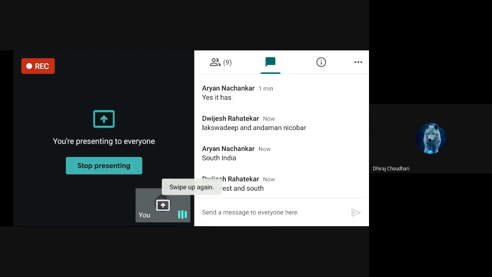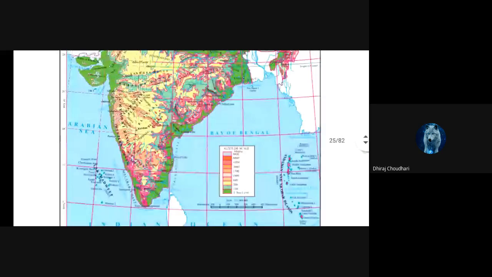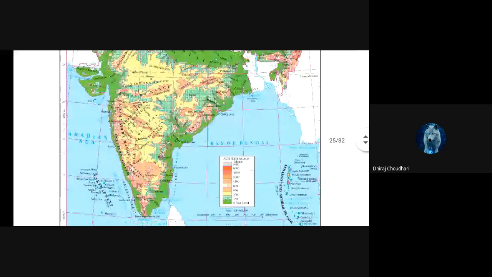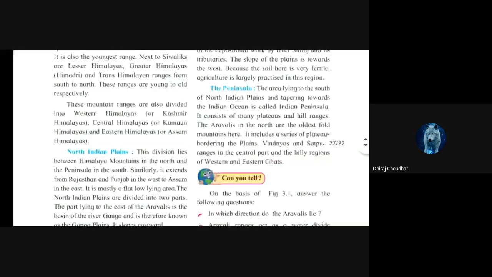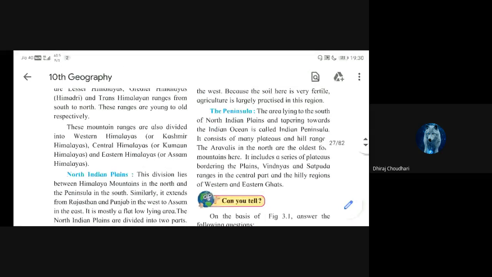I will show you on the map. See the map over here. We have studied about the northern Indian plains. So all below the northern Indian plains, that region is nothing but the peninsular region. It is called the peninsular region. It is tapering towards the south, towards the Indian Ocean, so it is called the Indian Peninsula.